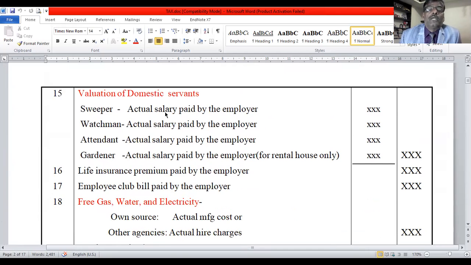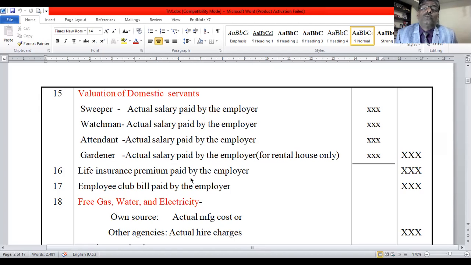So sweeper, actual salary paid by the employer. Watchman, actual salary paid by the employer. Attender, actual salary paid by the employer. Regarding gardener, you take actual salary paid by employer for the rental house only. If the house is taken by employer on rental basis and a gardener is provided for the purpose of upkeeping the garden along with that rental building, then it is taxable.